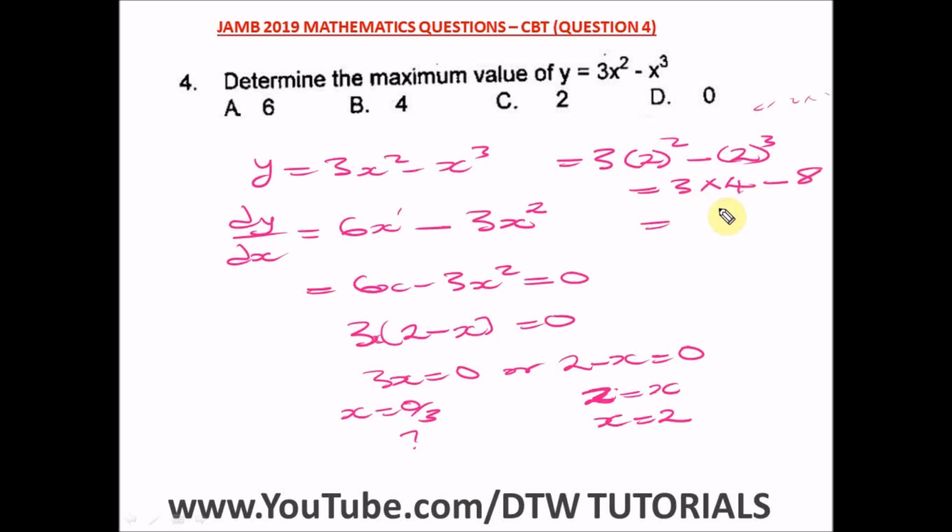So from here, what is 3 times 4? That will give us 12, and 12 minus 8 will give us 4. So this is our maximum value of y for this particular equation. And what is the right answer? The right answer here is option B.